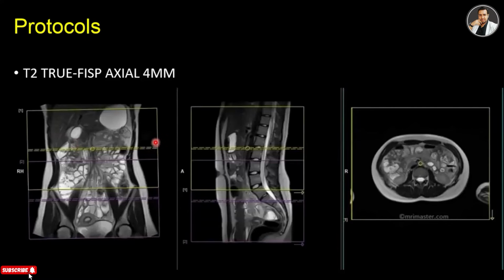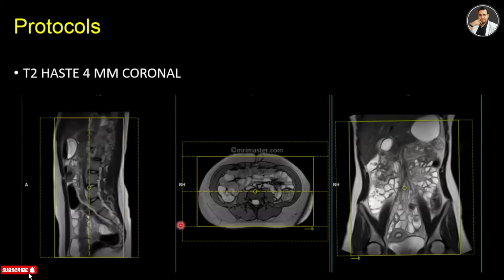And now take the axial 4 millimeter. Axial images will be taken in two steps, upper abdomen and lower abdomen. There are two slabs. One is in yellow color, covering from the stomach to the iliac crest, and another one covers from the mid abdomen to the hip joint. Also look at the sagittal image and how the plan is given. So this is the 2 axial 4 millimeter, and the next one is the T2 HASTE 4 millimeter coronal.